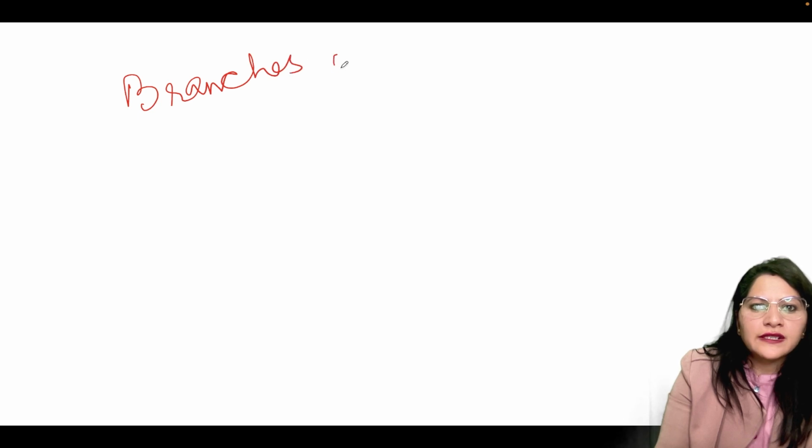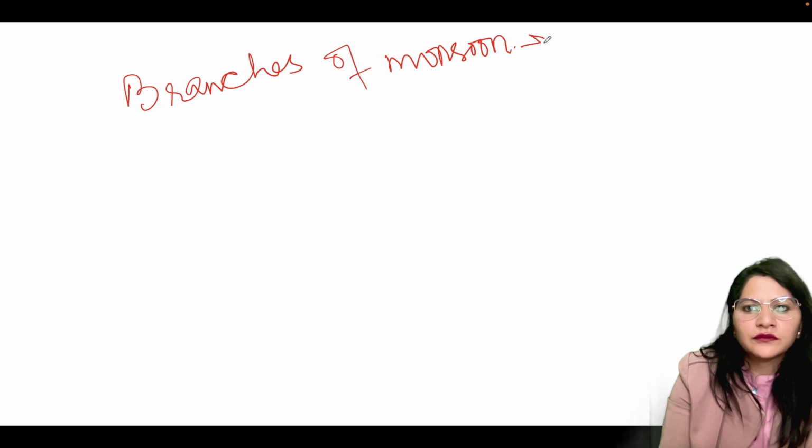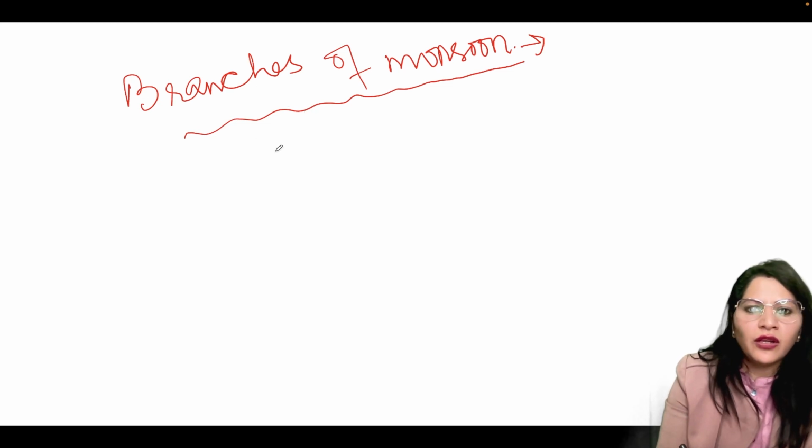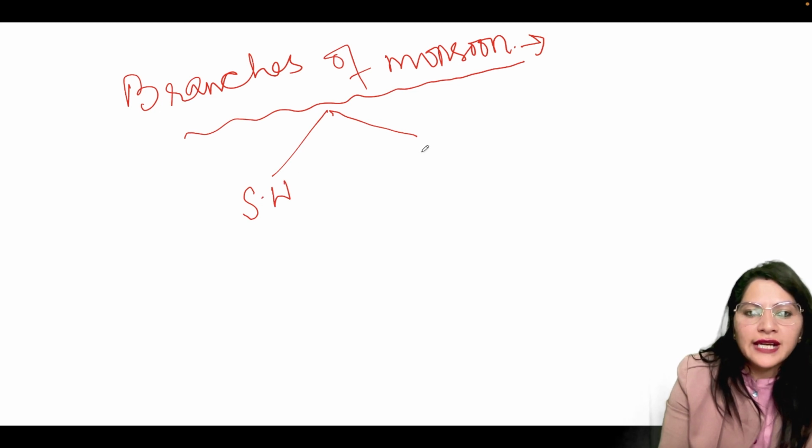What are we going to discuss now? Branches of the monsoon. Like a tree has branches, monsoon winds also have branches. We all are aware of the branches of a tree, so here we are not going to discuss that. We are going to discuss the branches of the monsoon. It has two branches, southwest and northeast.